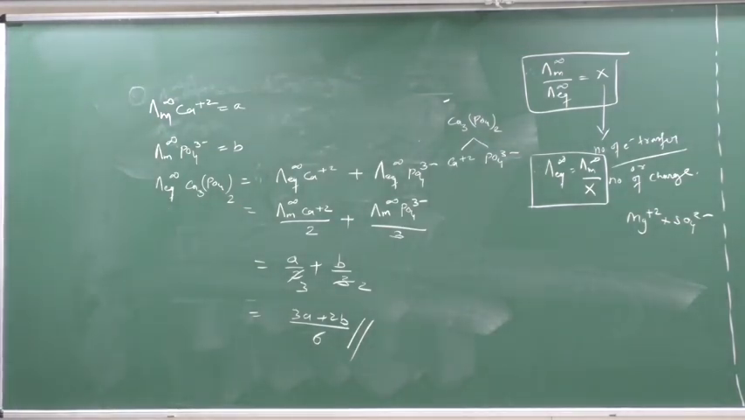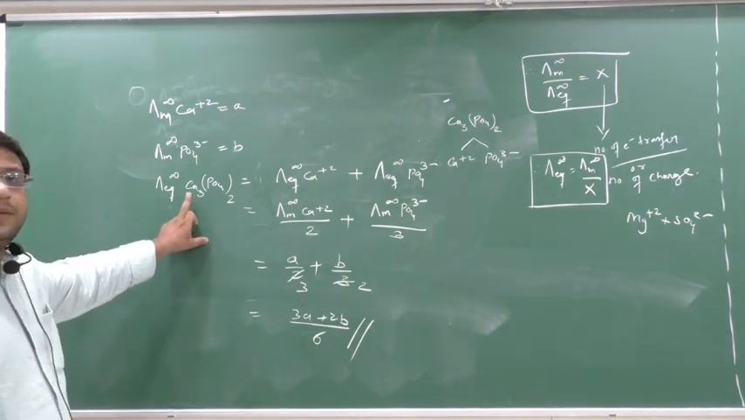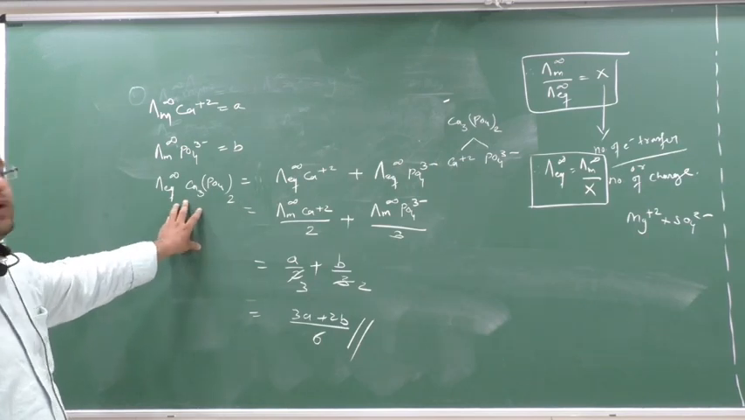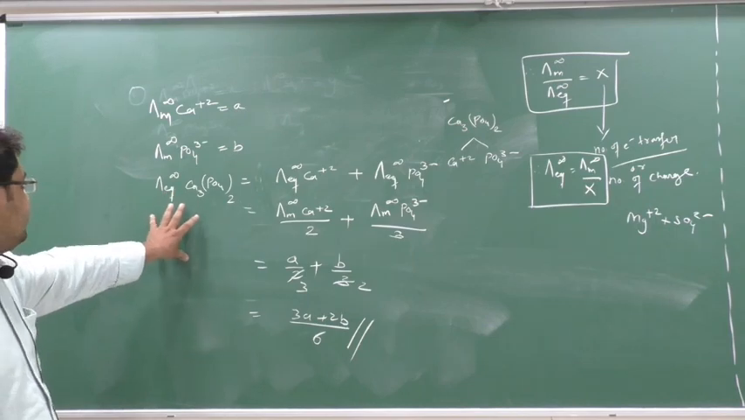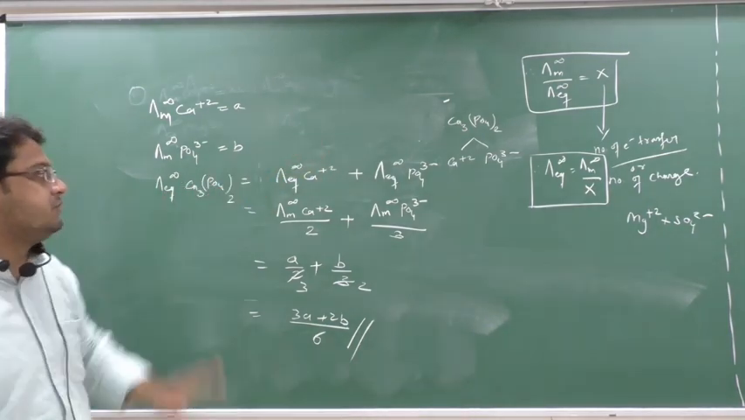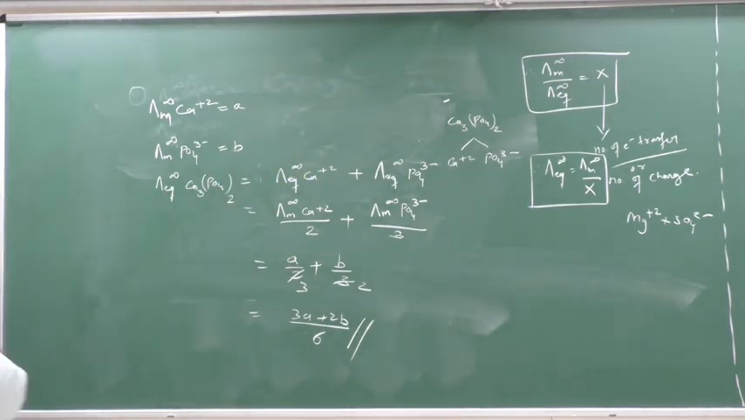Or you can take a screenshot. Please remember the number of ions, the number of cations and anions, should be multiplied only in molar conductance, not in equivalent conductance. To calculate the equivalent conductance, you have to use this relation. Clear? I hope you have taken the screenshot.